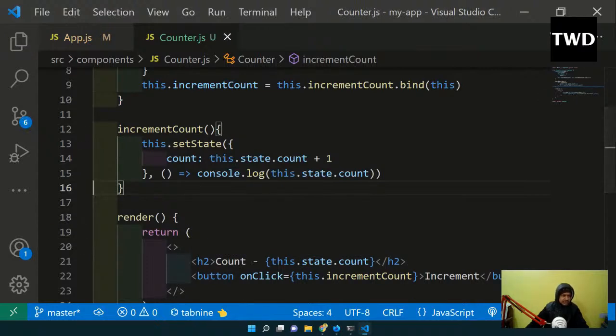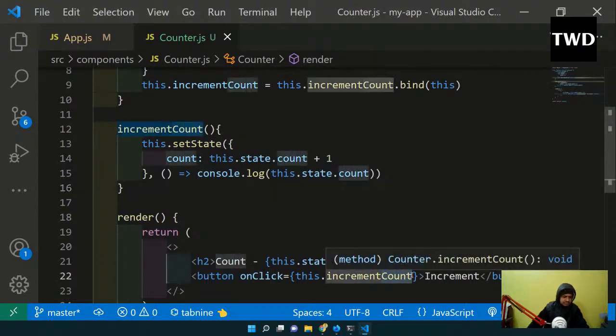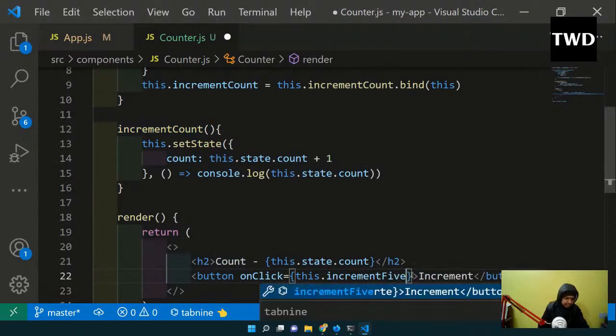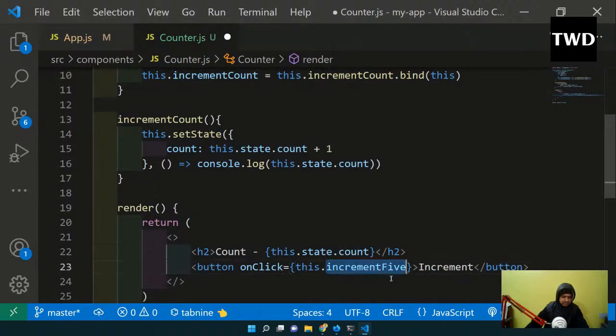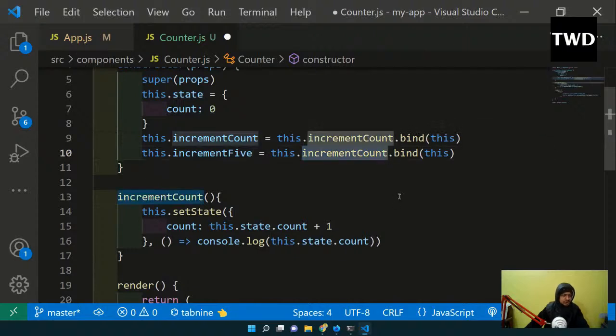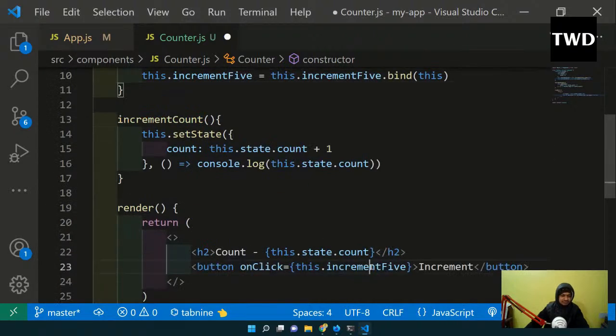So what I'm going to do is have a new function which is incrementFive. If I have an incrementFive function, I will again have to bind that. Always when you have a function, this is a problem, you have to bind this, but there are some good solutions which you are going to see soon. So incrementFive is the function.